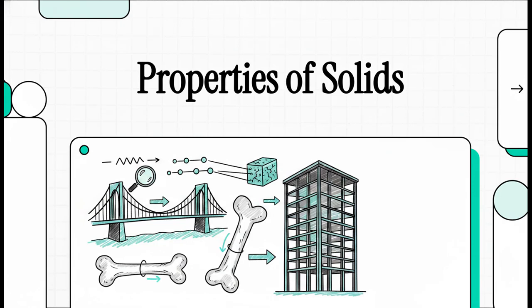Welcome to this explainer where we are going to completely dismantle the idea of a rigid body. We usually think of objects like bridges, bones, and buildings as completely immovable and solid. But because of the mechanical properties of solids, that's actually a total illusion. In reality, even the absolute strongest steel bar deforms under pressure. So today, we're going to explore exactly how and why that happens.